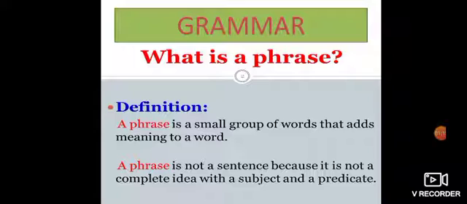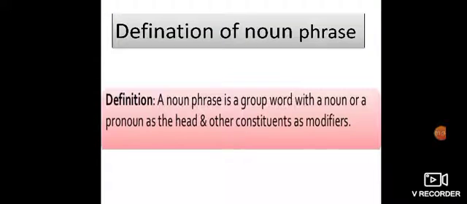A sentence gives a complete meaning. It has both the subject and the predicate. Whereas in a phrase, the subject and predicate are not present. And if we look at the phrase independently, it will not give a complete meaning. So, a group of words which will not give a complete meaning is basically a phrase. There are many types of phrases. In this part, we will be dealing with the noun phrase.